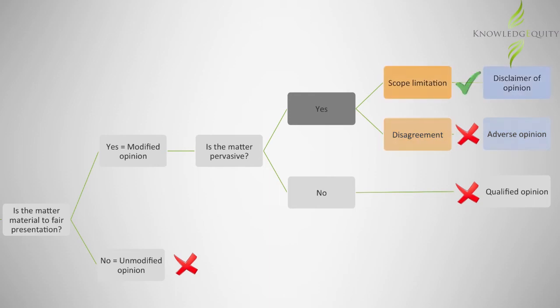However, the issue is a limitation of scope. That is, the scope of the auditor's work and ability to verify amounts is limited, even though this is not intentional. Thus, the correct opinion in this instance would be a disclaimer of opinion. To recap, if an issue is material, the auditor cannot issue an unqualified opinion, but will have to modify the opinion. You can use the decision tree to arrive at the appropriate type of modified opinion.